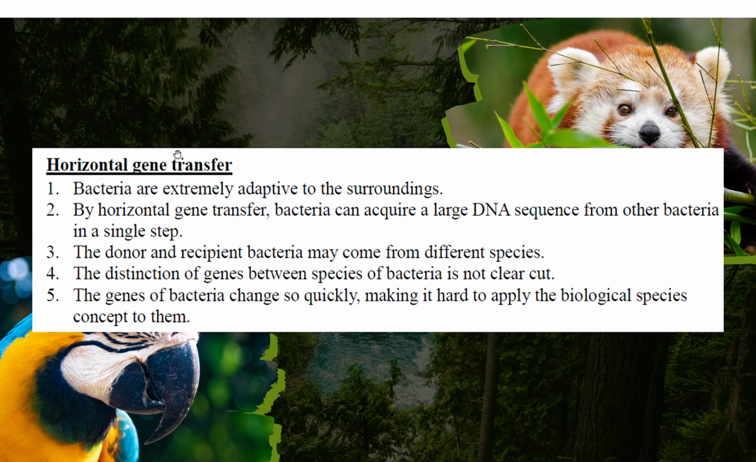And also, this doesn't work for bacteria. We call it horizontal gene transfer. Bacteria are very adapted to their surroundings because they can share DNA with each other. Different species of bacteria can share DNA quickly, and the recipient can be a different species of bacteria. So it's hard to distinguish them; the gene pool or genome of a bacterium is quite unstable. So it's hard to apply the biological species concept to them, and even the genetic one too.